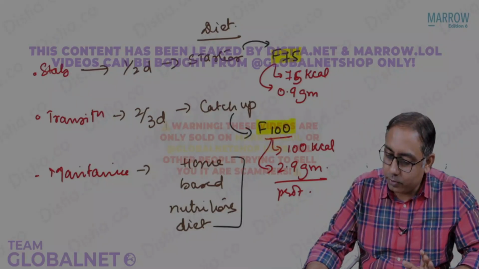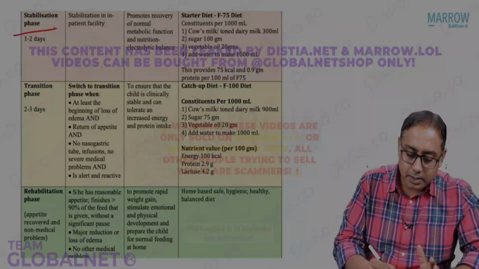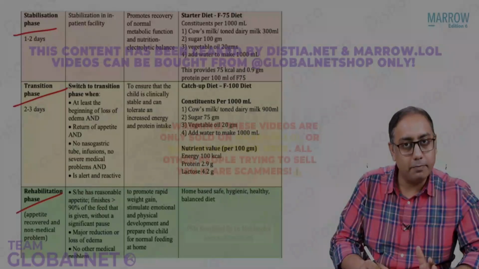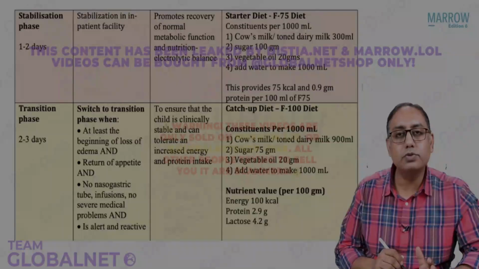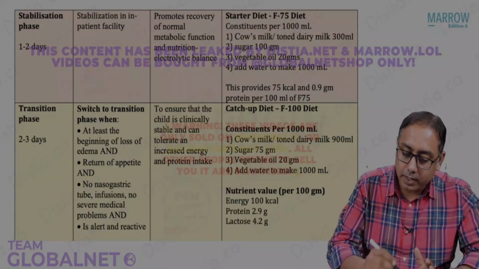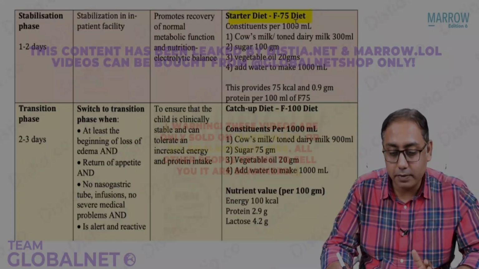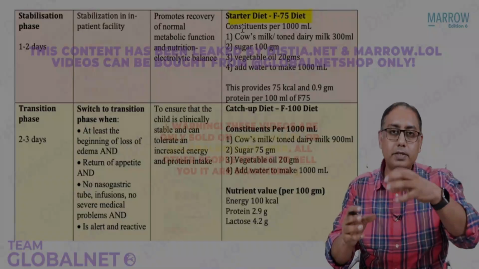If I just take you to a little bit more detail, like we have already discussed, there is a stabilization phase, transition phase, and a rehab phase. I'm just zooming into the stabilization phase. If I zoom into the stabilization phase, you can see that the type of diet that you are giving is a starter diet, F75 diet. We are constituting it, like F75 is 1 sachet.